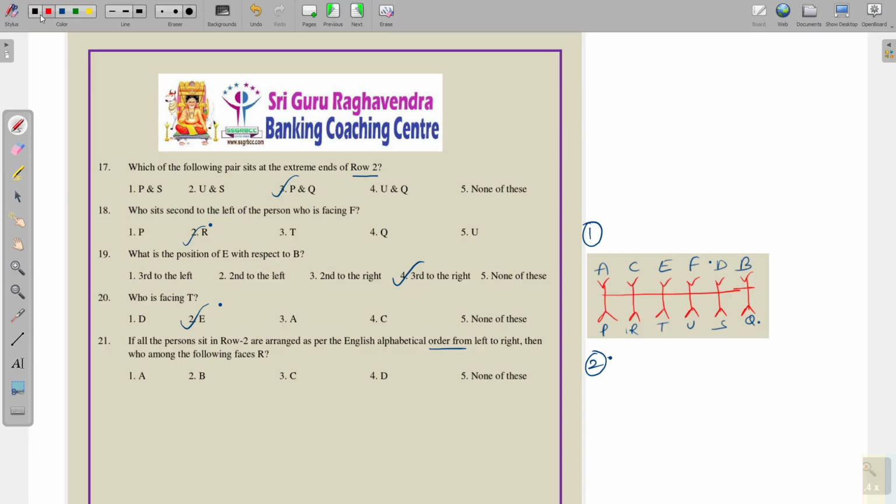Okay, so here we are going to start with P. P, Q, R, R is coming here and E is facing R. So option 5 is the answer, none of these. Why? Because E is facing R when we apply alphabetical order from P to U. So these are the 5 questions, and next see the next question.